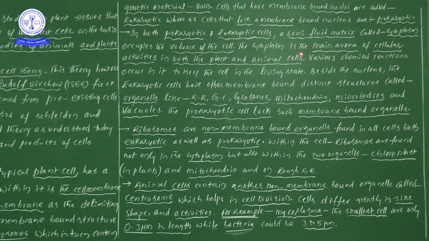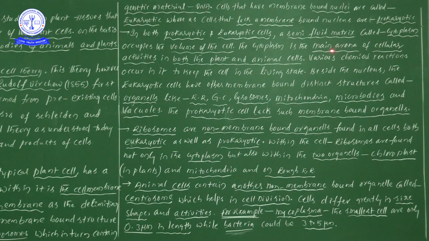Next one, the cytoplasm is the main arena of cellular activities. The semi-fluid matrix, the cytoplasm, occupies the volume of the cell. What is the main important use of this? This particular cytoplasm is the main arena of cellular activities.